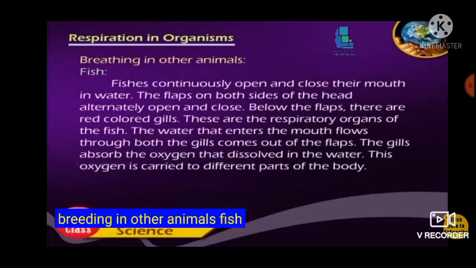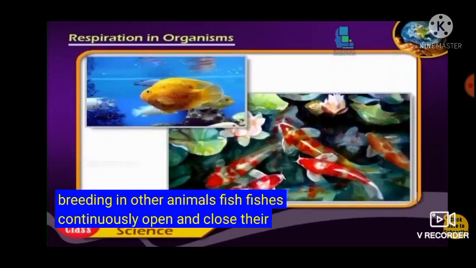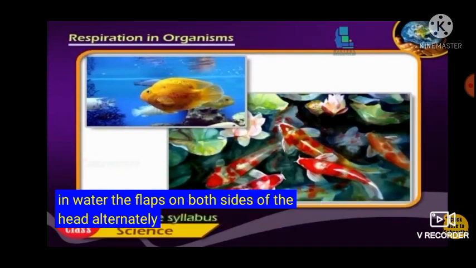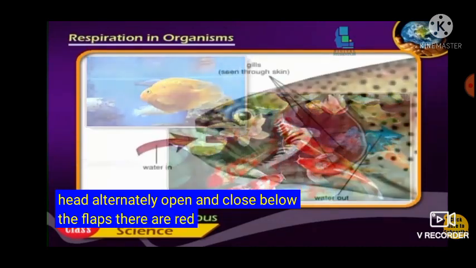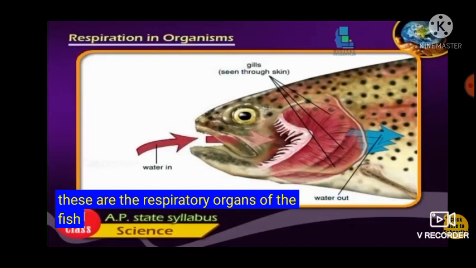Breathing in other animals. Fish. Fishes continuously open and close their mouths in water. The flaps on both sides of the head alternately open and close. Below the flaps, there are red-colored gills. These are the respiratory organs of the fish.